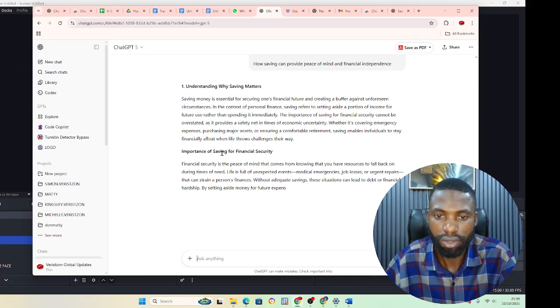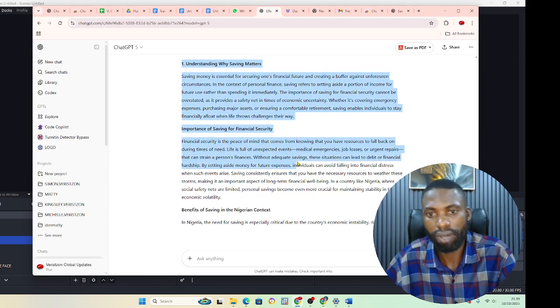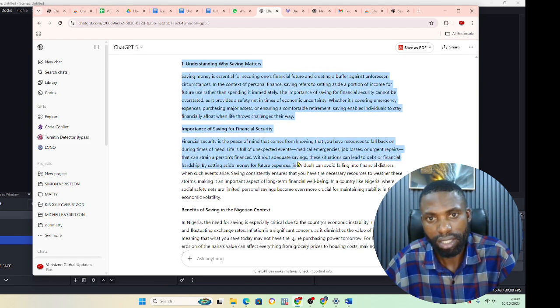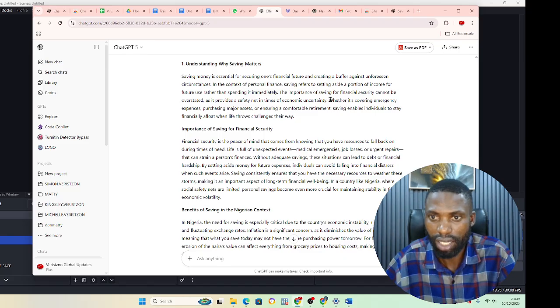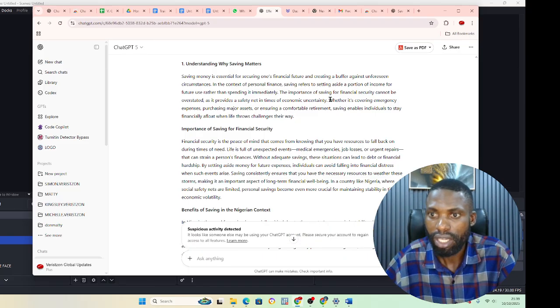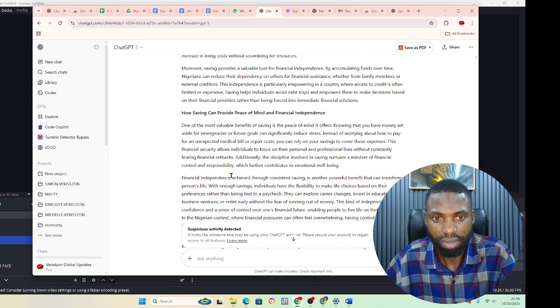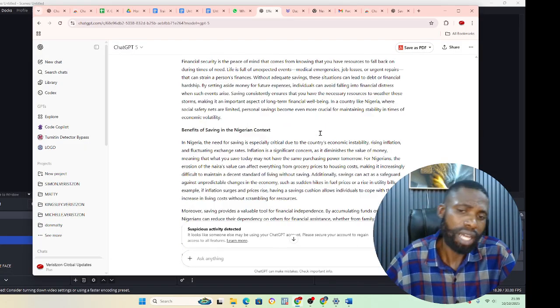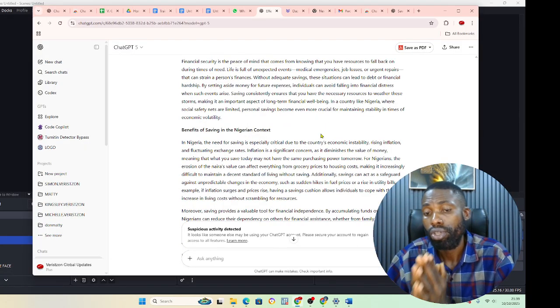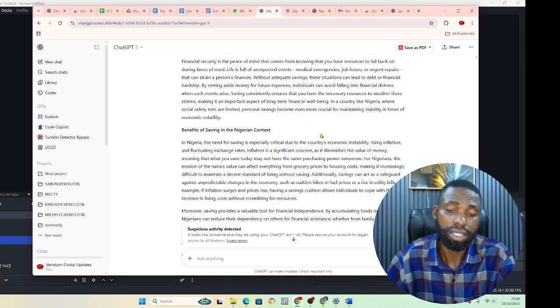You can see it's writing. It's really writing. Understanding why saving matters. Saving money is essential for securing one's financial future and creating a buffer against unforeseen circumstances. Importance of saving for financial security, and so on. That is how you go about it till you write till the end.